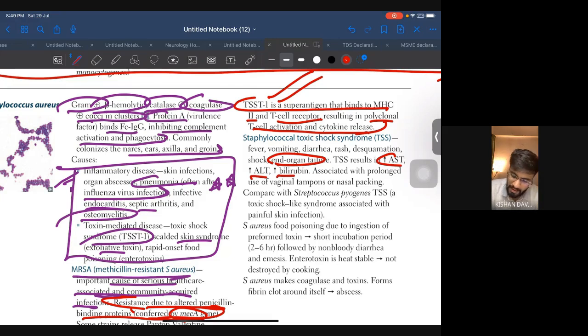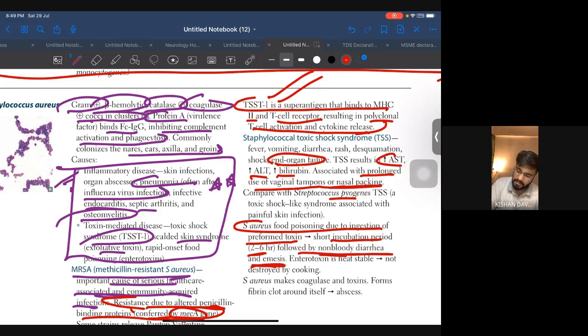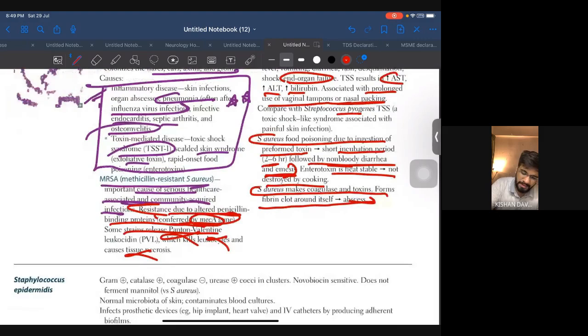It is associated with prolonged use of vaginal tampons or nasal packing, compared with Streptococcus pyogenes. Staph aureus food poisoning is due to ingestion of preformed toxin. Short incubation period of 2 to 6 hours, followed by non-bloody diarrhea and vomiting. Enterotoxin is heat stable, not destroyed by cooking. Staph aureus makes coagulase toxin to form a fibrin clot around itself. So this is all that is given in the book.